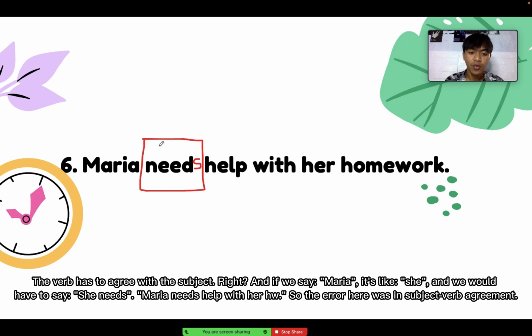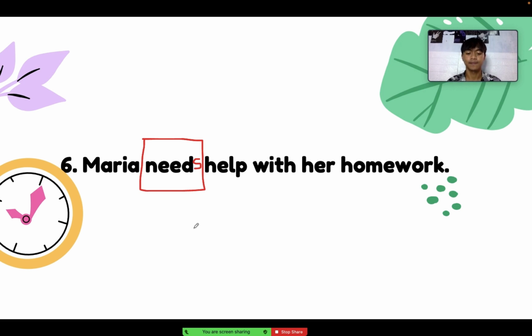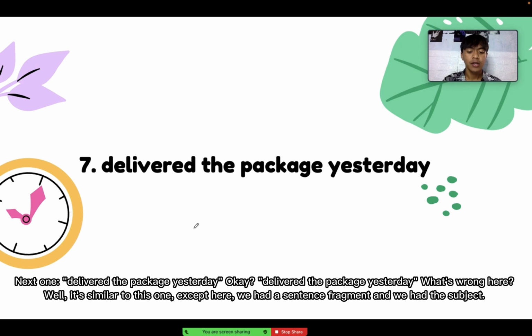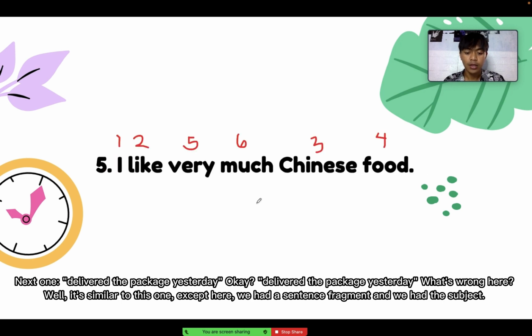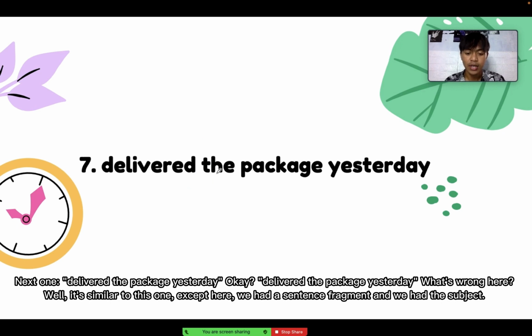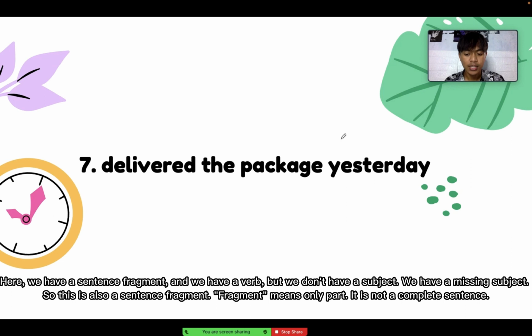So the error here was on the subject verb agreement. And the next one, "delivered the package yesterday." Okay, "delivered the package yesterday." What's wrong here? Well, it's similar to the previous one, except here we had sentence fragments, and we had the subject.